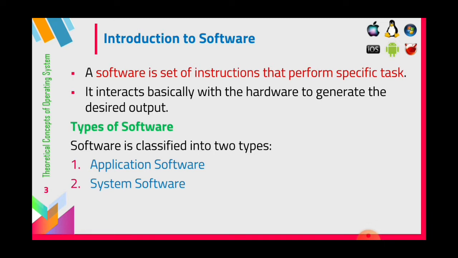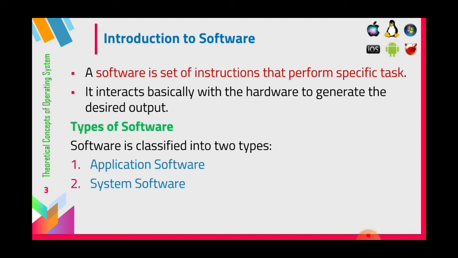There are mainly two different types of software used in a computer. One is application software, another one is system software. We already know these terms, no? What is meant by application software and what is meant by system software? Application software is used to satisfy the user needs. Whatever you want to perform with your computer, we can do with the help of application software. And system software is used to run the computer.